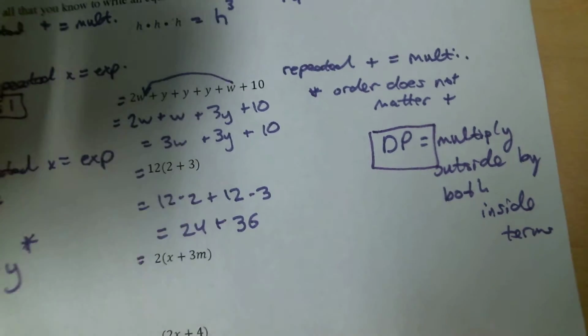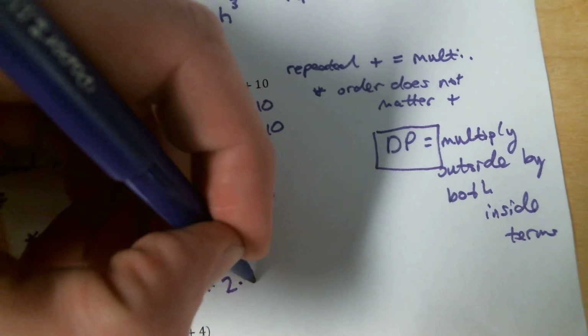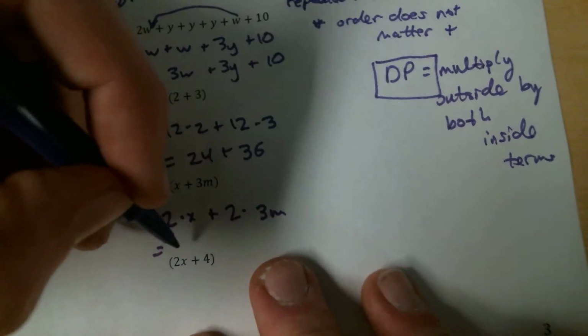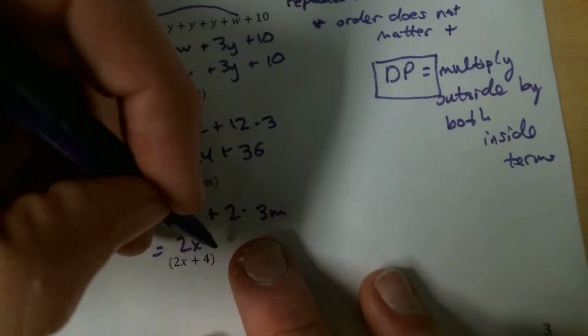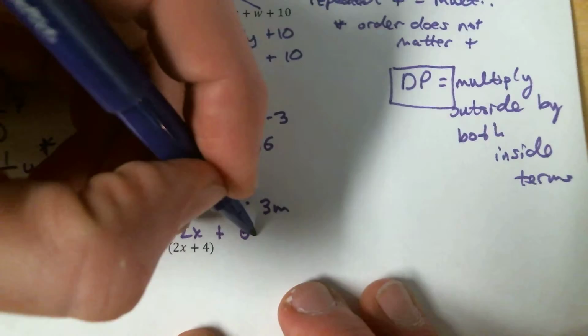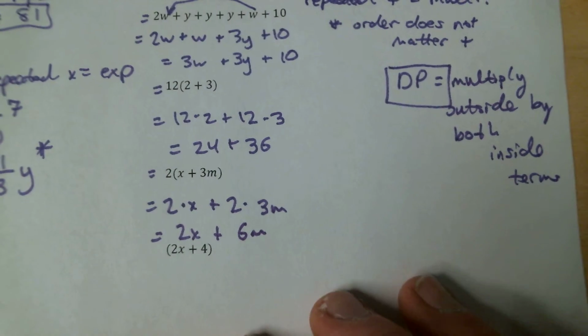So this one's kind of the same idea. It means 2 times x plus 2 times 3m. So let's think about this step by step. What's 2 times x? Well, it's just 2x. What's 2 times 3m? Well, what's 2 times 3? It's 6. Let me just bring the m on there with it, and there you go. We've got 2 equivalent expressions we could have there.